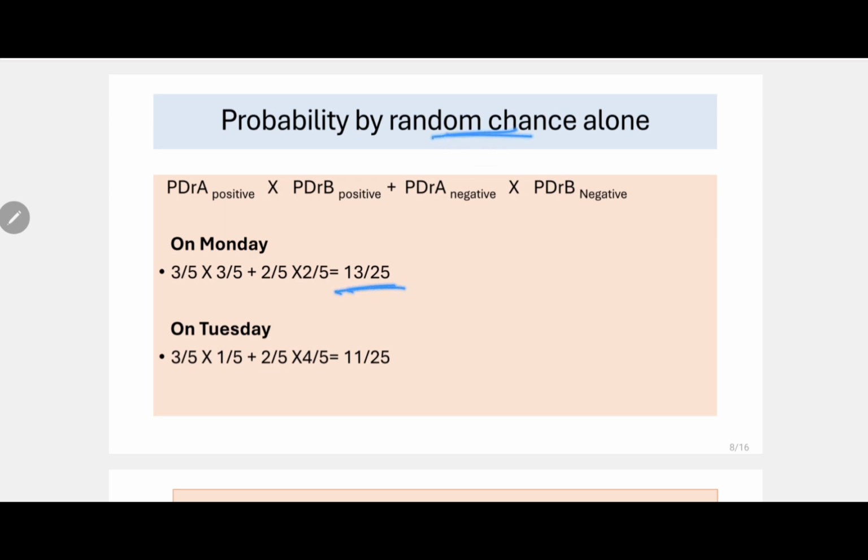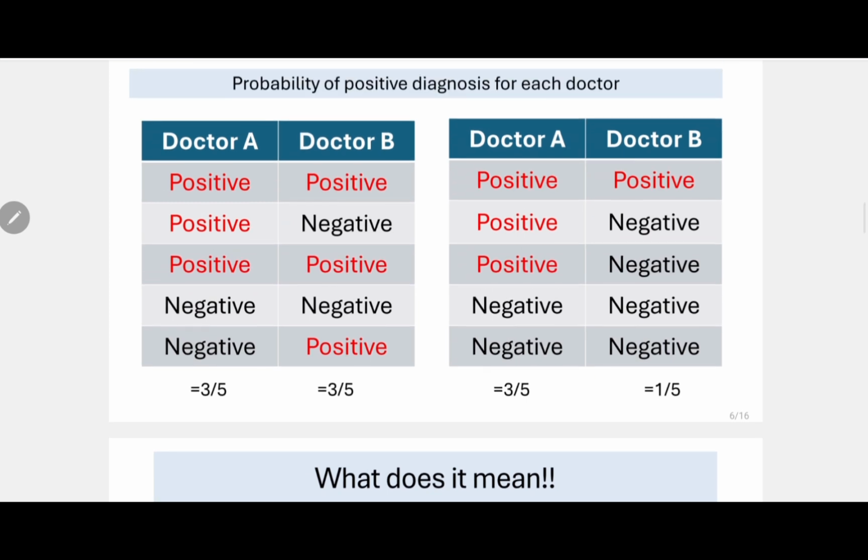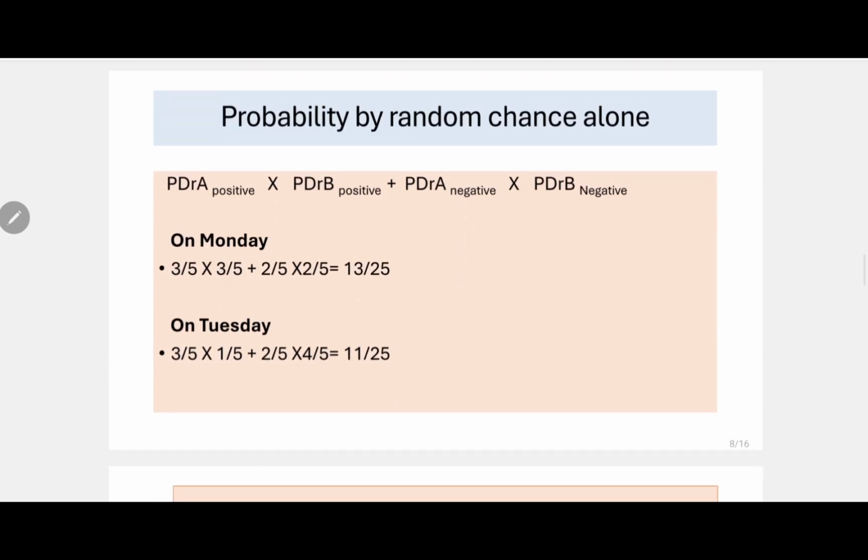It is more on Monday because Dr. B is not very cautious on Monday. She is diagnosing more positives. And Dr. A is also diagnosing 3 out of 5 times, and she is also diagnosing 3 out of 5 times. So there is more element of chance here. But if she becomes very cautious, there is less element of chance. So that is what we are seeing here. On Monday, there is more element of chance. On Tuesday, there is less element of chance.